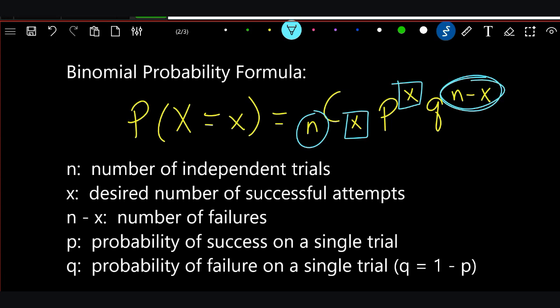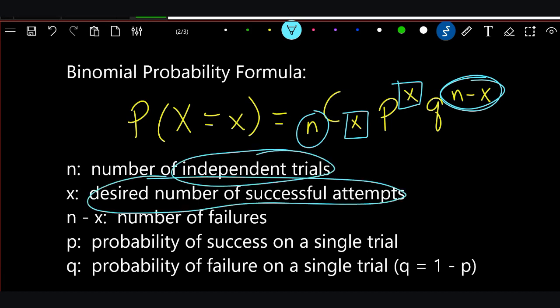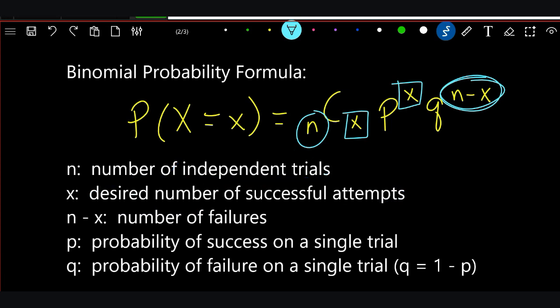The number of failures. So how do you get the number of failures? Well, you take the number of trials and subtract the number of successful trials, and that's going to be the number of failures, because there are only 2 options. Remember, it's either success or failure. So you take the whole number, subtract out the successes, and that gives you your failures.